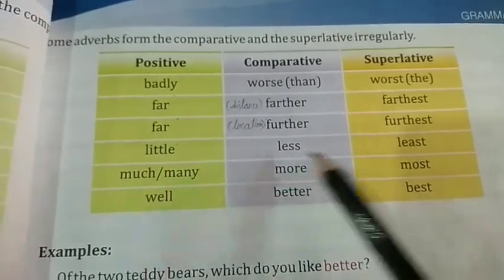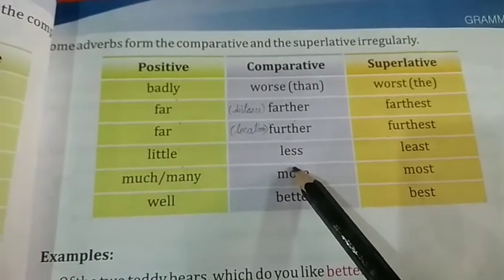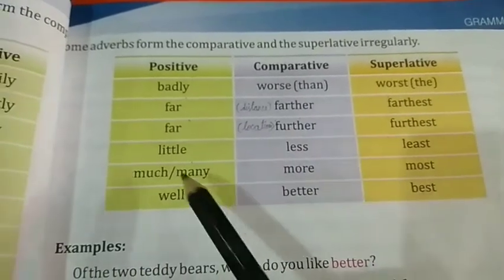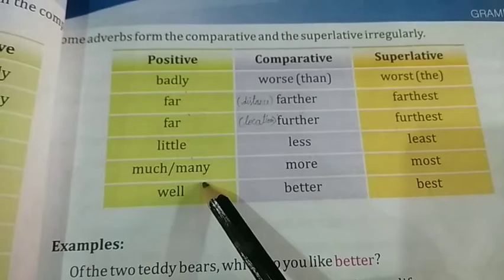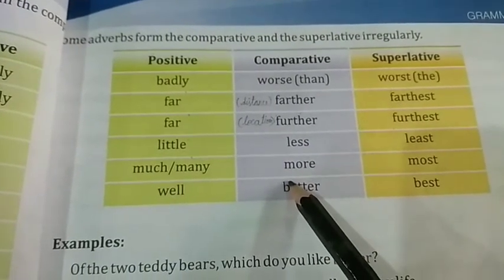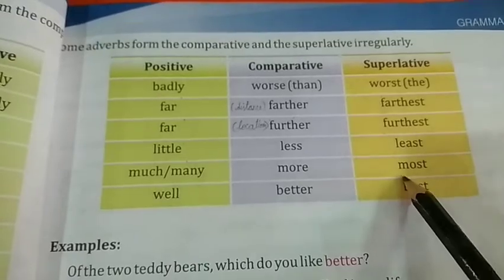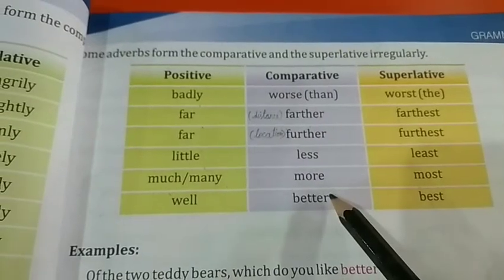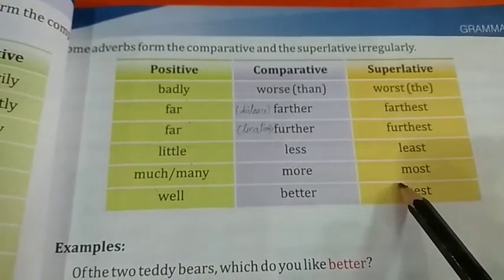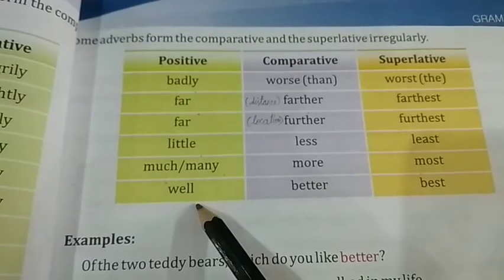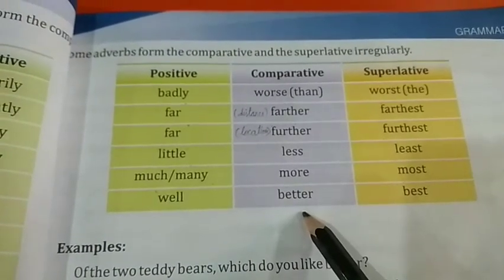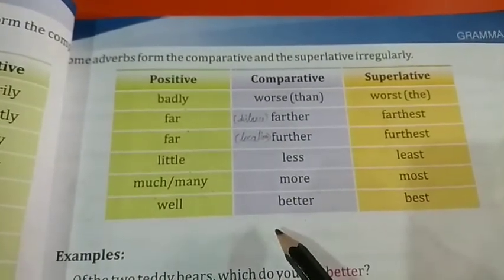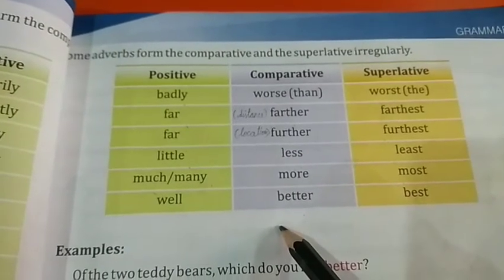Next, little, less, least. Little in positive. When it comes to comparative, it will become less, and in superlative, least. Next, much or many. For both, comparative degree is more and the superlative is most. So, much, more, most. If many, then also comparative degree more, superlative most. Next, last one, well. The comparative degree for well is better and superlative best. So these are all the forms for comparative and superlative for irregular adverbs.